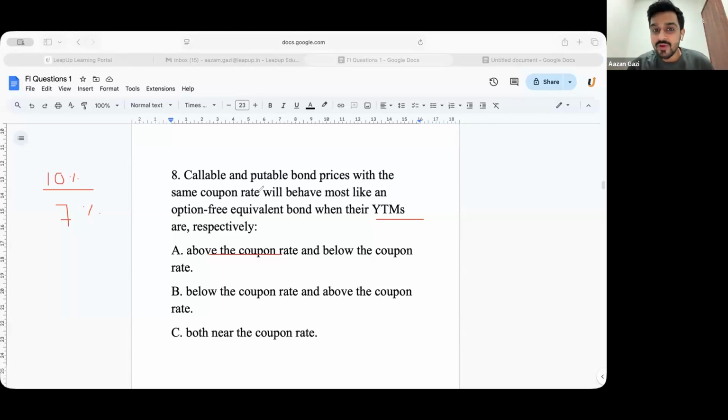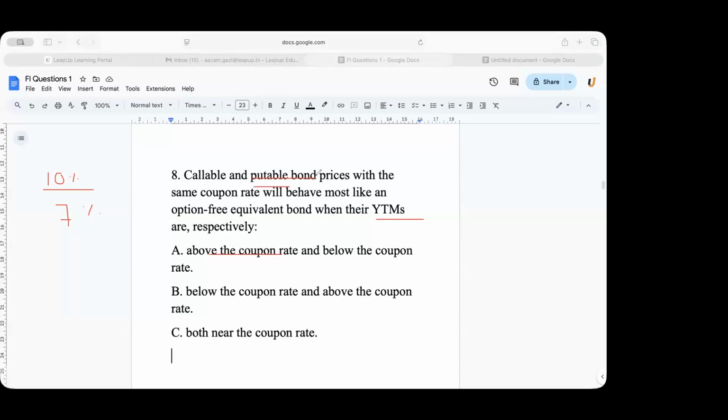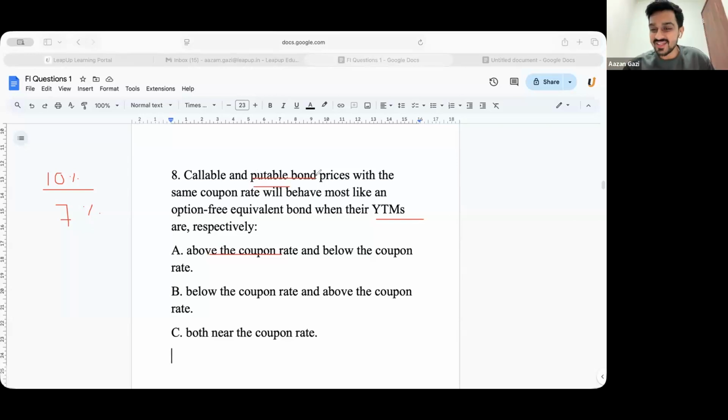Similarly, can you tell me when a puttable bond is worthless, or acts as an option-free bond? When bond prices are increasing or when bond prices are decreasing? It is worthless when bond prices are increasing. No investor will give back the bond. And when will bond prices increase? When your YTM is lower than the coupon rate. Is that clear, guys? So the correct answer is A.